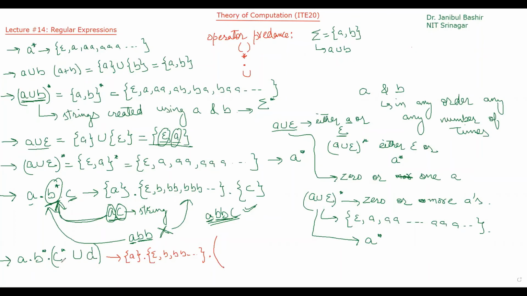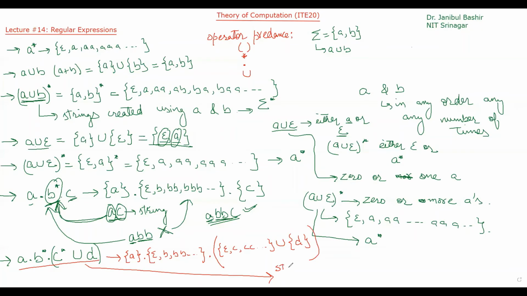Bracket means the union of these two. C star means 0 or more copies of C. Union D. What is D? D is a single copy.